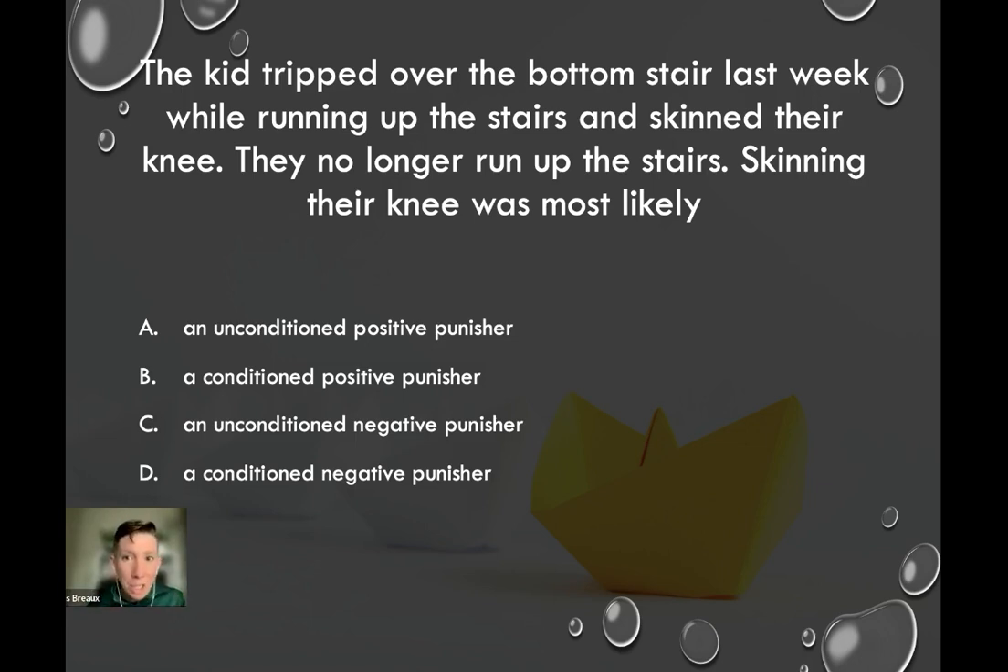So this is unconditioned, but now we've got to decide whether this is a positive punisher or a negative punisher. In this case, they skinned their knee, which is something added. The pain from skinning your knee was added to the scenario. My knee did not hurt, and now pain has been added to my knee because I have fallen and skinned it. So this becomes an unconditioned positive punisher. So A is the correct answer here, unconditioned positive punisher.